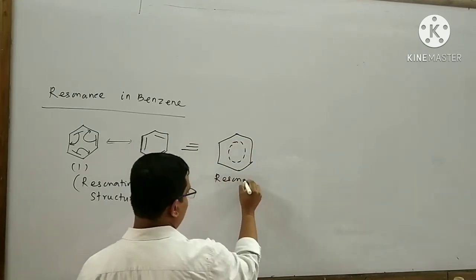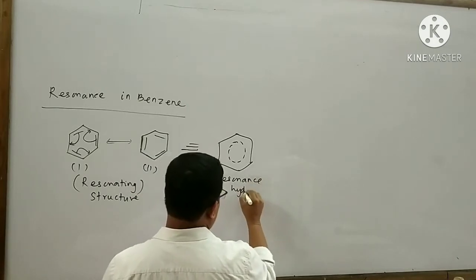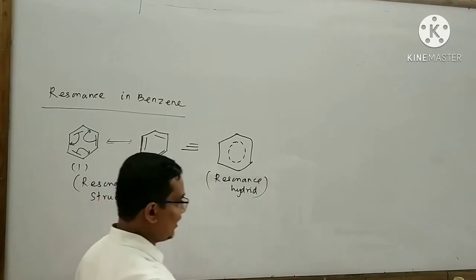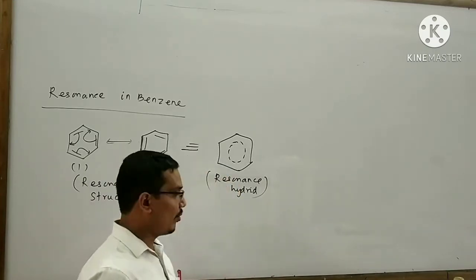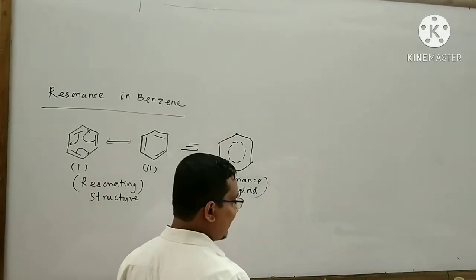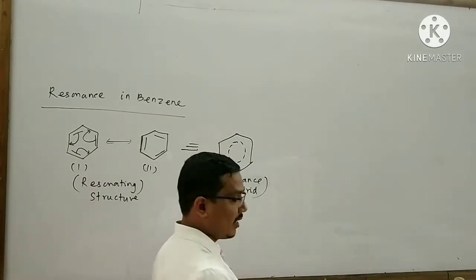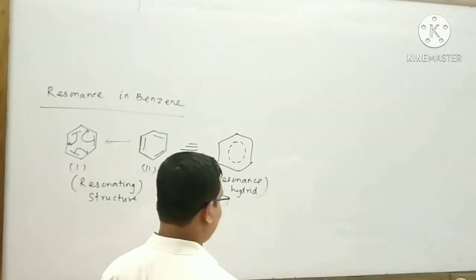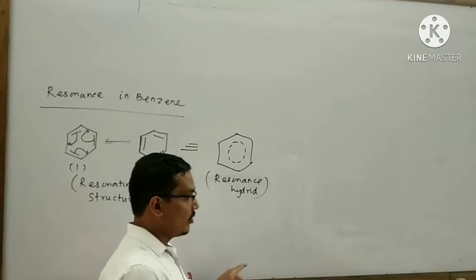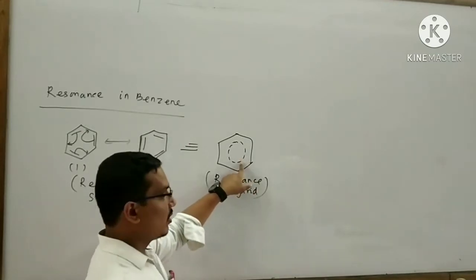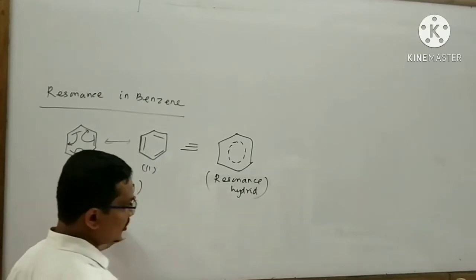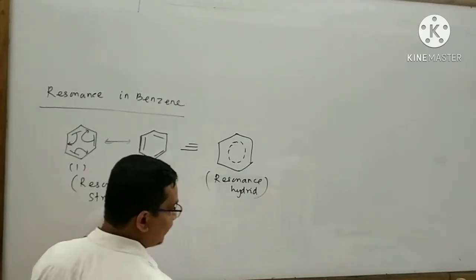Due to resonance, the pi electrons in the benzene ring get distributed over a greater area, that is, they get delocalized. As a result of delocalization, the energy of the resonance hybrid structure decreases as compared to the resonating structures of benzene.